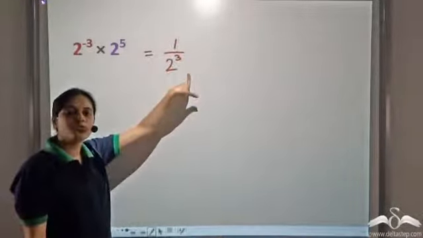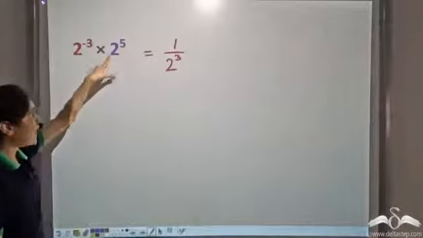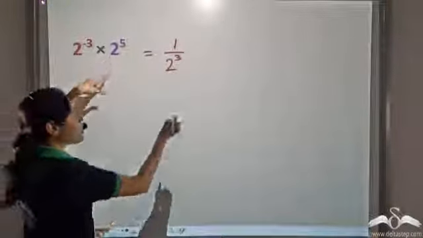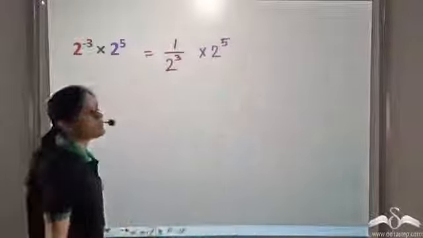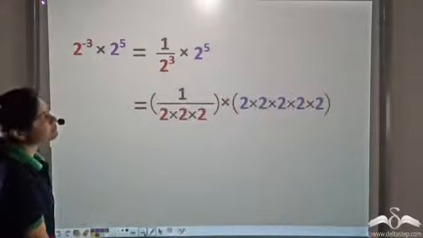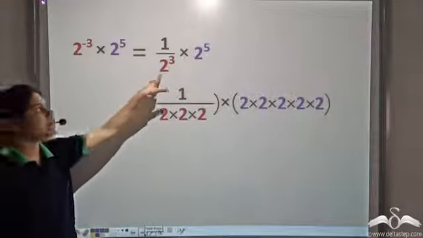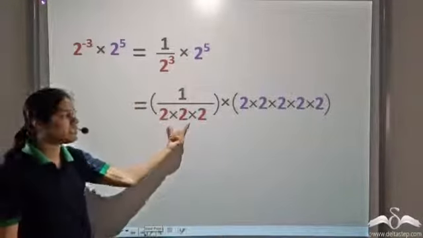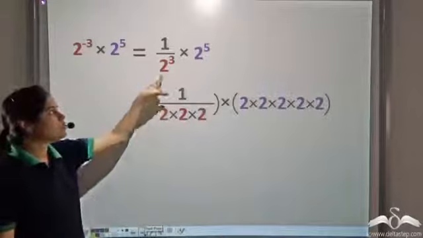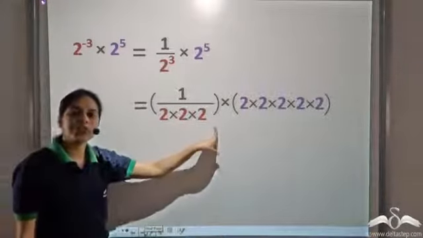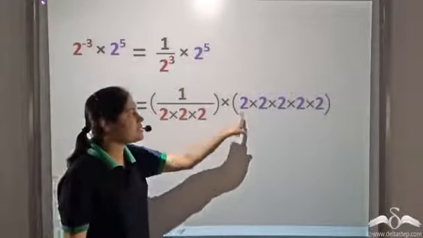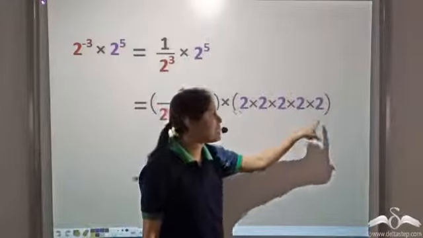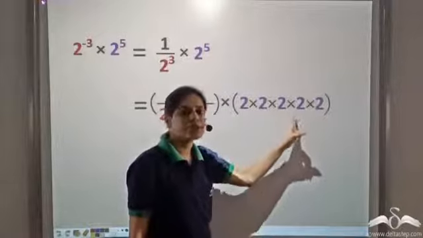So this is 1 by 2 to the power 3 into 2 to the power 5. This is what we have. Now 1 by 2 to the power 3 can be written as this, 2 multiplied by itself 3 times. 2 to the power 5 can be written as 2 multiplied by itself 5 times.